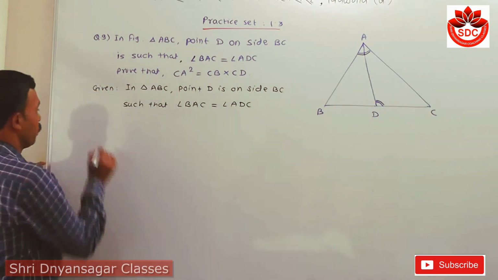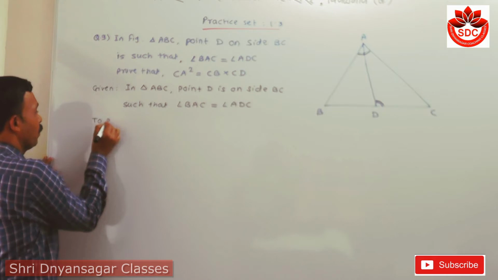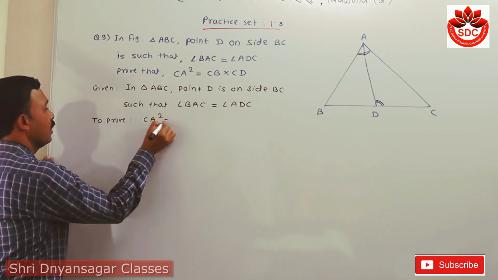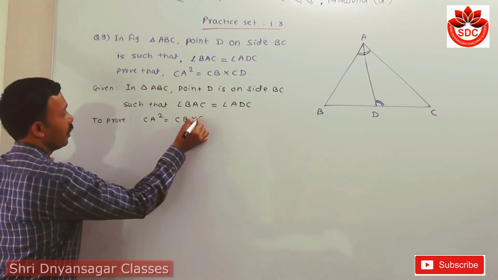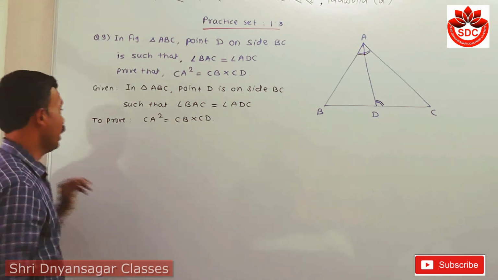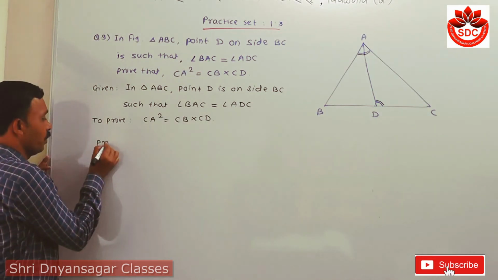Then this is to prove: to prove is CA square is equal to CB into CD. Students, for this I have taken two triangles here.